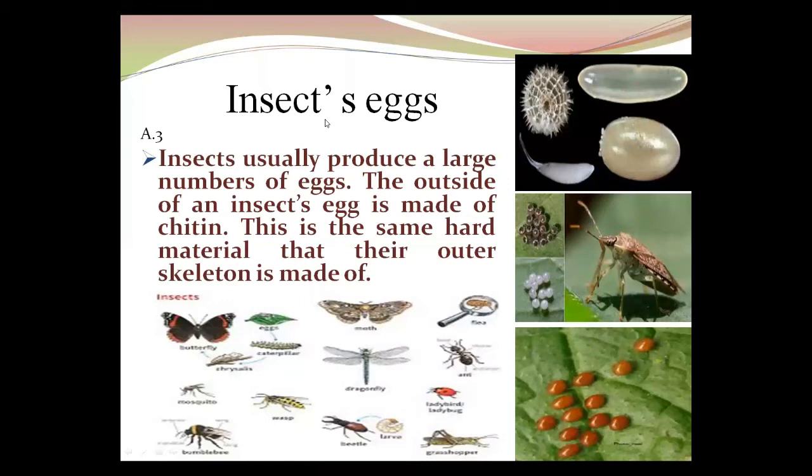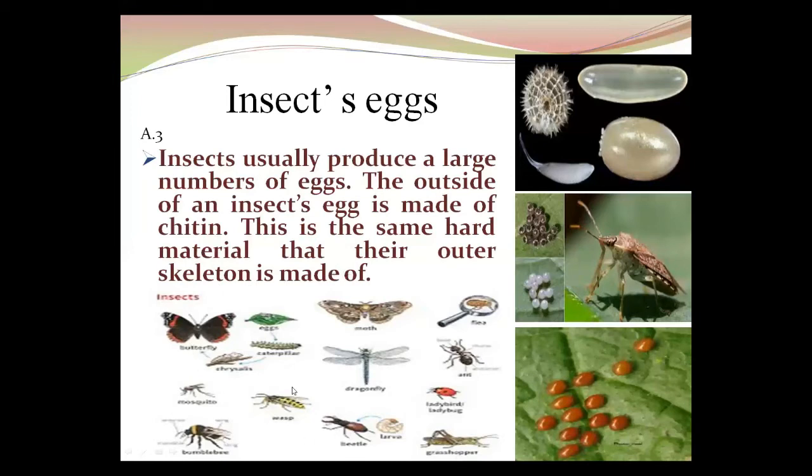What are insects? Do you know about insects? Are they vertebrate or invertebrate? Insects are invertebrate. And today we discuss the eggs of the insect. All insects lay eggs. Insects usually produce a large number of eggs. The outside of an insect's egg is made of chitin. Chitin is a substance, the same hard material that their outer skeleton is made of.